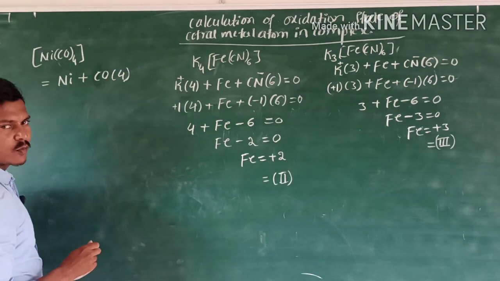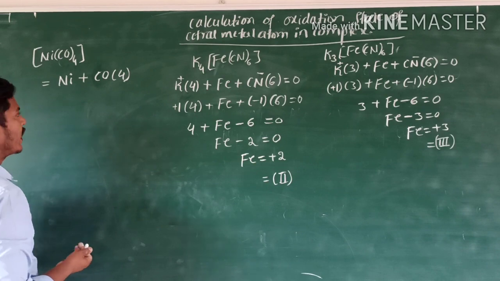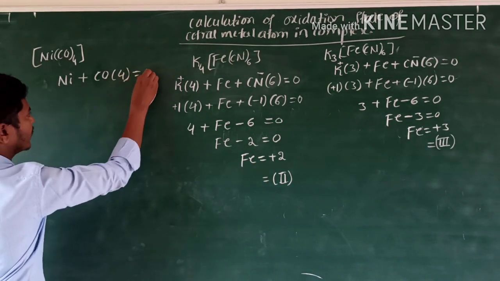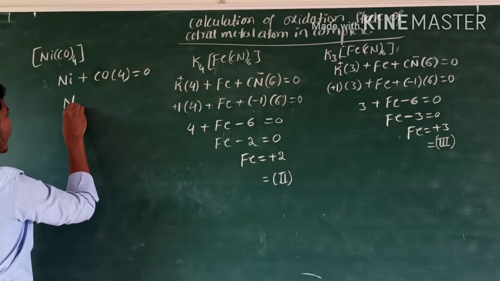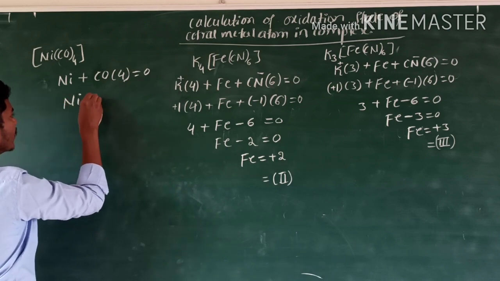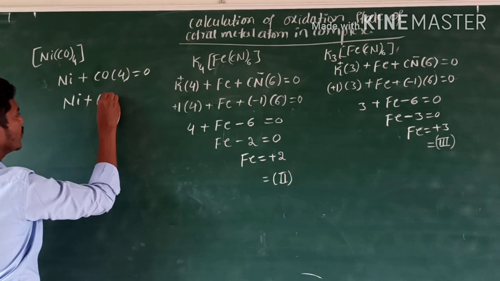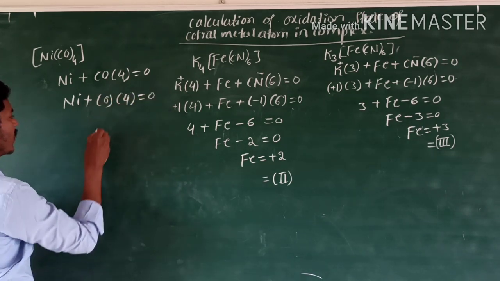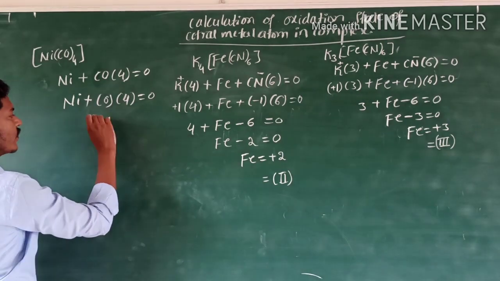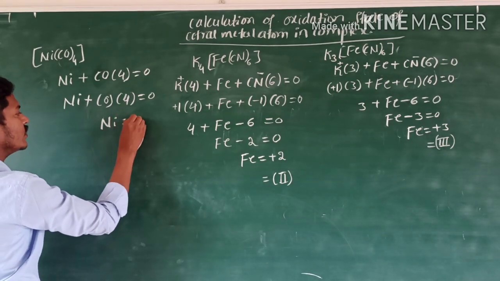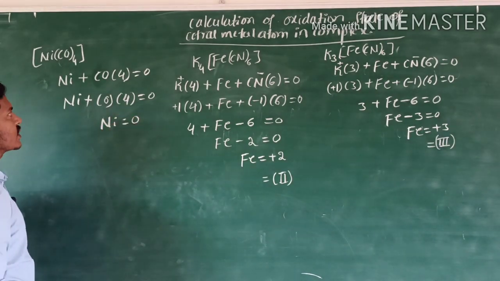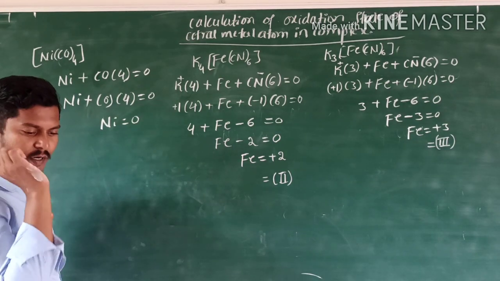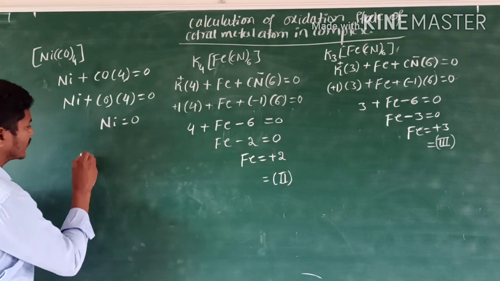On the carbonyl there is no positive or negative charge, that's why I am writing it equal to 0. Nickel plus 0 into 4 is equal to 0, means 0 into 4 is 0, nickel is equal to 0. The oxidation state of the nickel in this compound is 0. Got it?